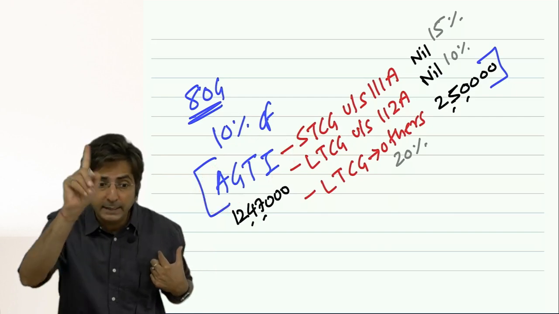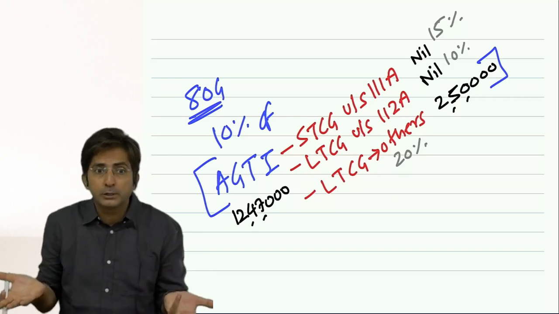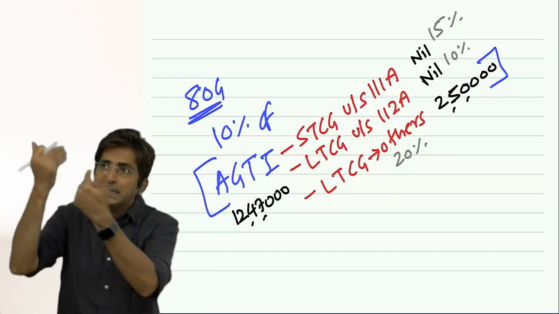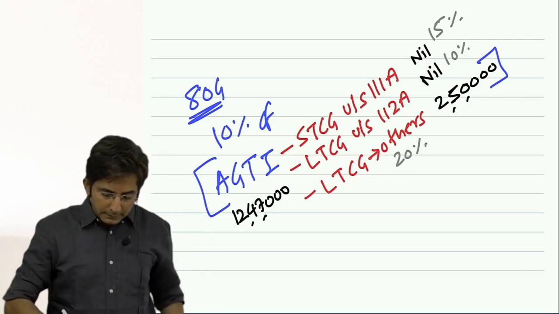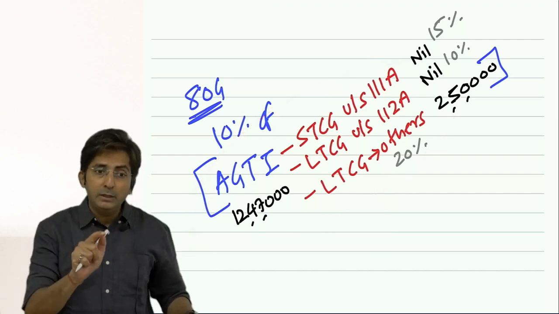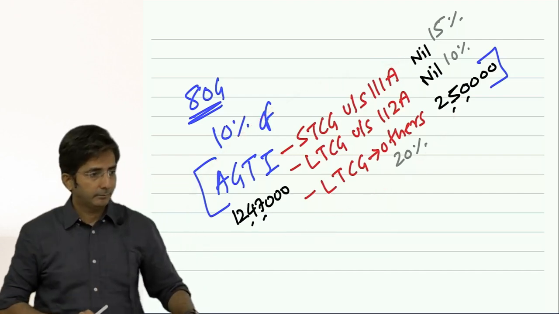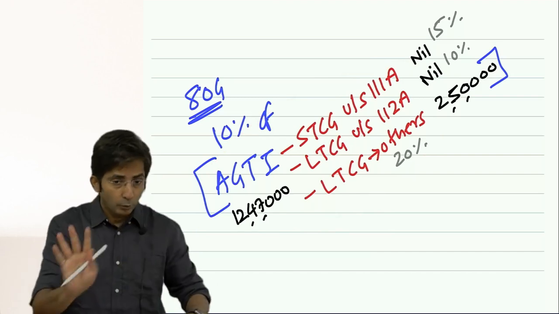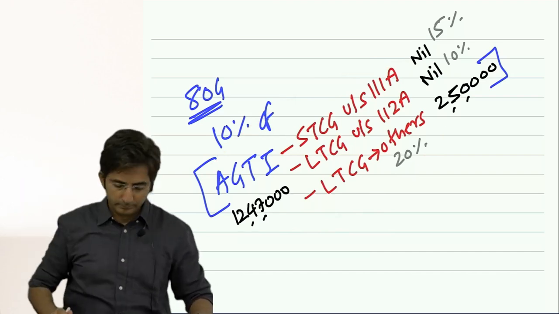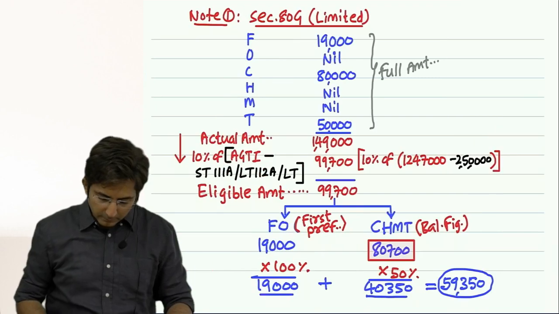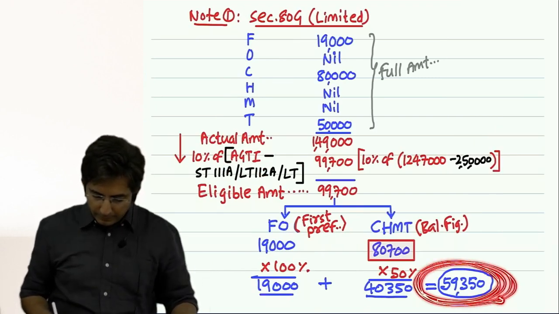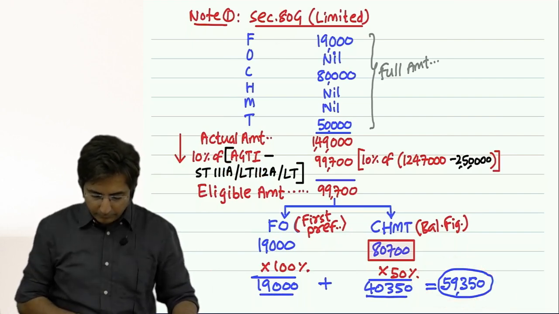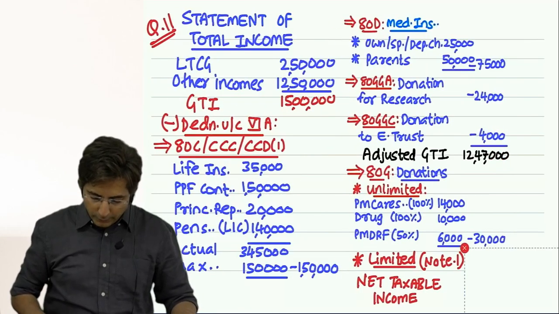Don't do that in 80GG, which is technically not logical. But we can't change the law, we have to accept the law as it is. So this system of deducting three items is only in 80G. Only in 80G. Don't do it in 80GG. So what was the answer for 80G limited category 59? 350. Substitute this over here.